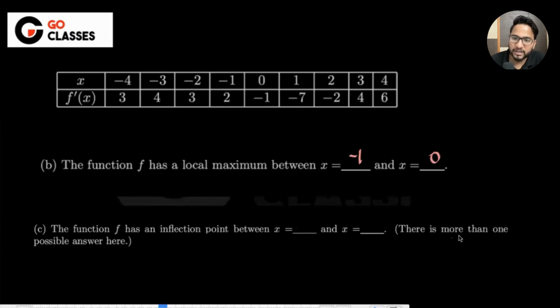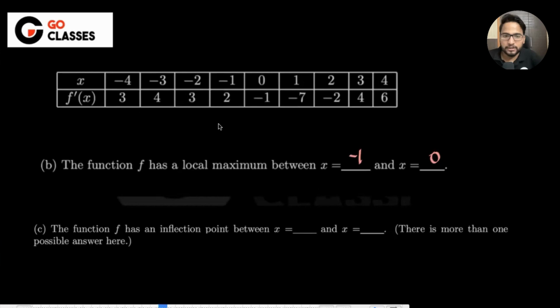Okay. Let's see this interesting question where they're saying the function f has an inflection point, between which value to which value. There are two answers possible. So inflection point means what? As I told you, f double dash x should be 0, and f double dash x should be changing its sign. So what do you think, between which point to which point is f double dash x changing its sign? F double dash x will change its sign.